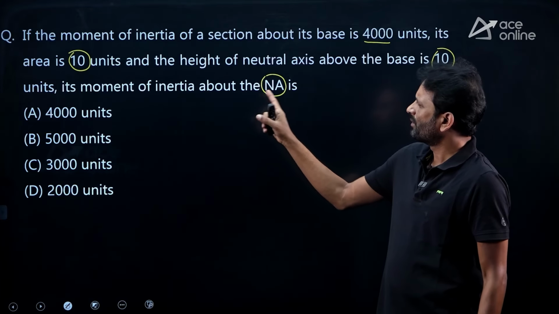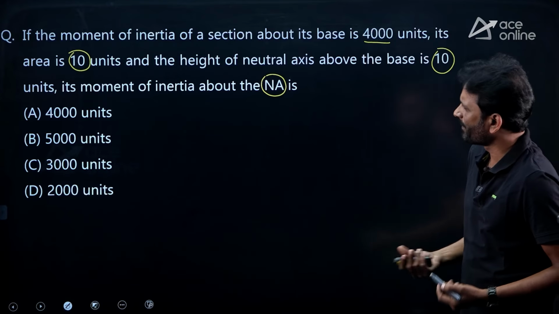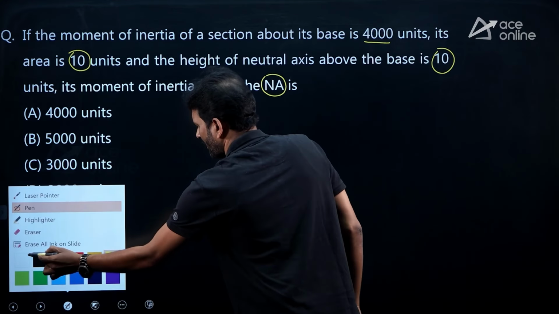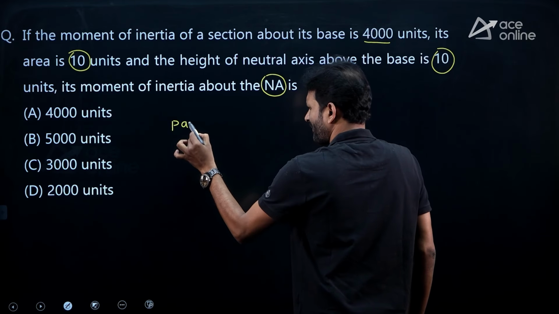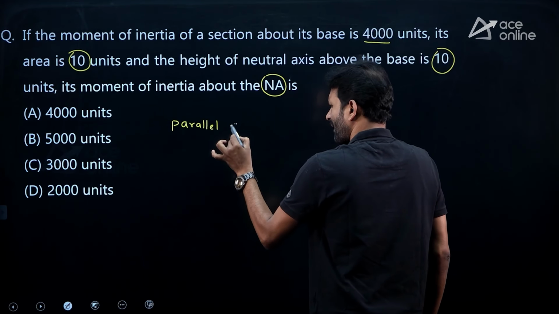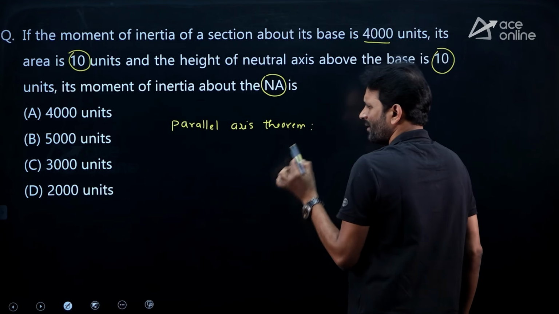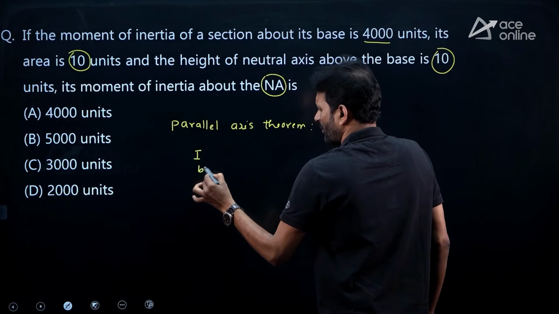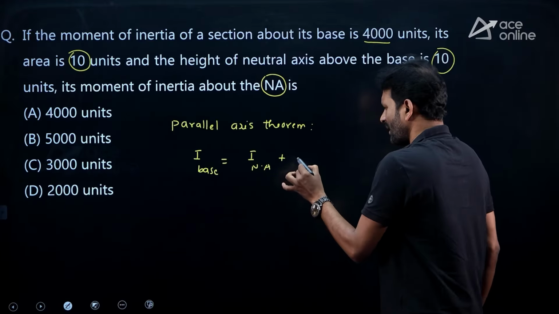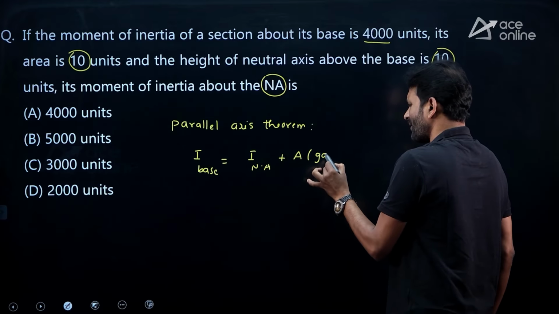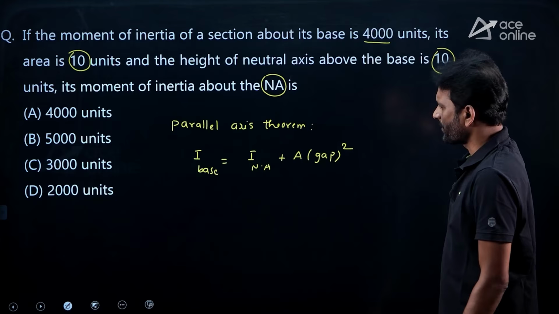So, to find out the moment of inertia about the neutral axis, here I am applying the parallel axis theorem, transfer formula. I about the base is equal to I about neutral axis plus area of the given section and the distance, I can say this is gap, the distance between the reference axis and neutral axis, gap square.